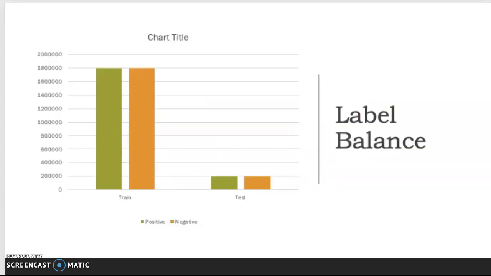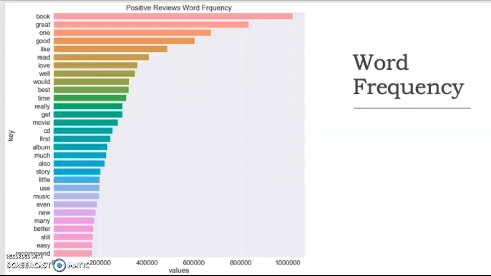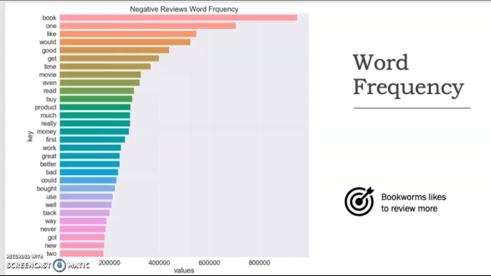The performance of the model is related to the balance between the number of comments from each category. So I checked them. Labels are perfectly balanced. I have checked the word frequency for each group. This is a word frequency chart for the top 30 most common words of positive reviews. And this is the frequency chart for negative reviews. The word book is the most frequent word for both groups.